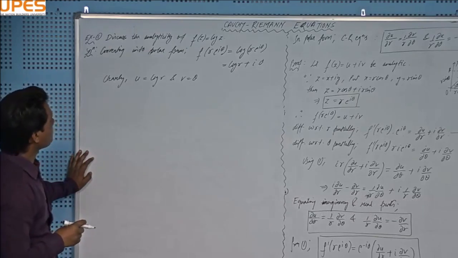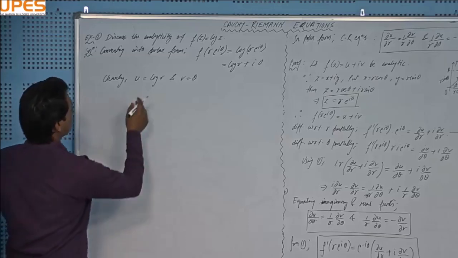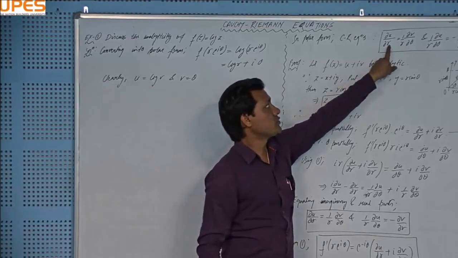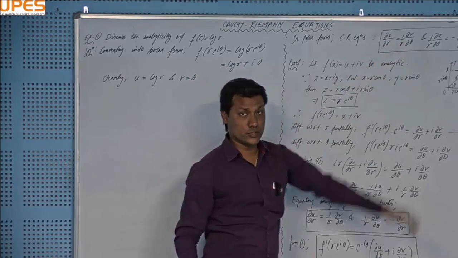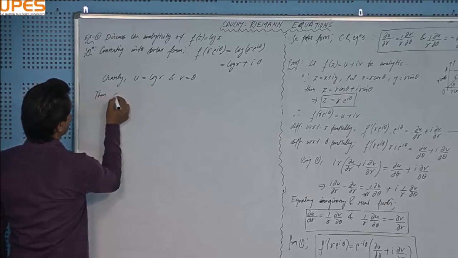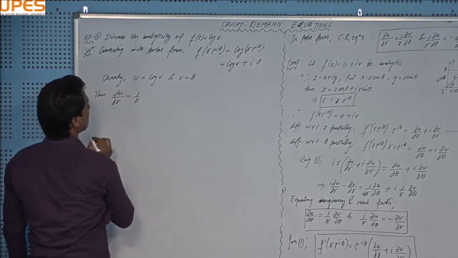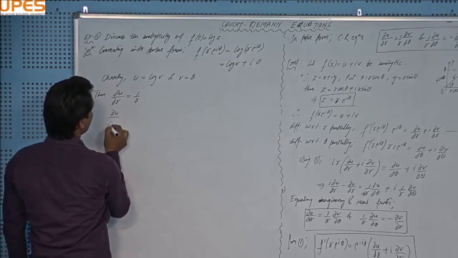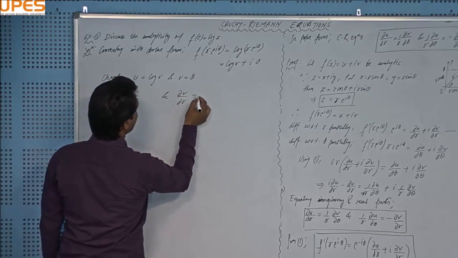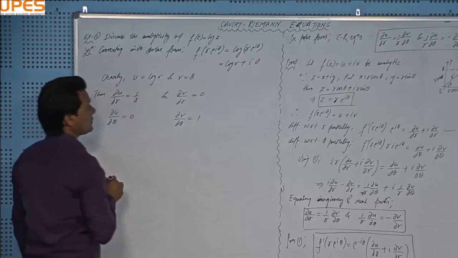And then finding their derivatives with respect to r and theta. This time we'll be using CR equations in polar form. Remember that. Finding del u over del r, that will be 1 over r, right? Del u over del theta, that will be 0. Del v over del r, that will be 0, and del v over del theta, that will be 1, right?